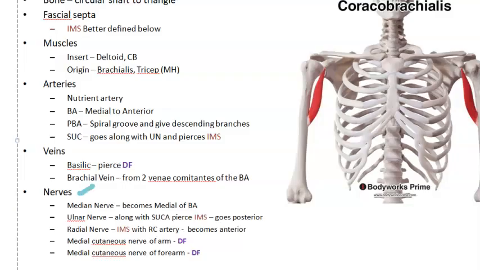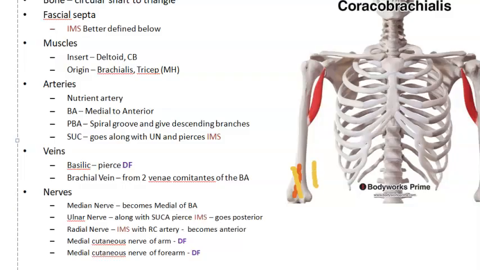But coming to nerves now, guys, we have reached the last part, the nerves. So nerves, what happens? The median nerve will be in the middle. Remember that the median nerve will go from lateral to become medial of the brachial artery. Okay, it will become medial. So if the brachial artery is here, this median nerve will become medial of the brachial artery. At this point actually it should be up above, we should write.